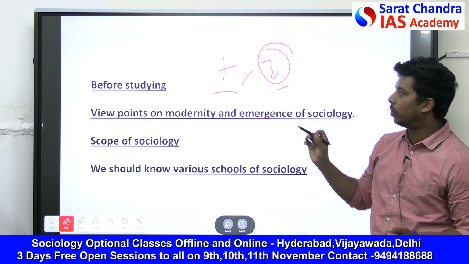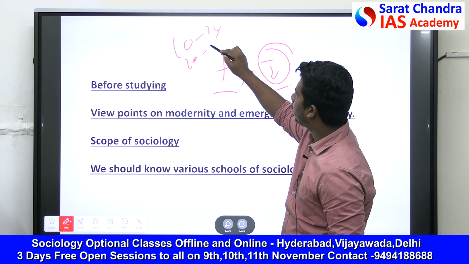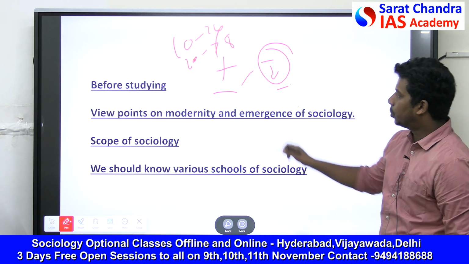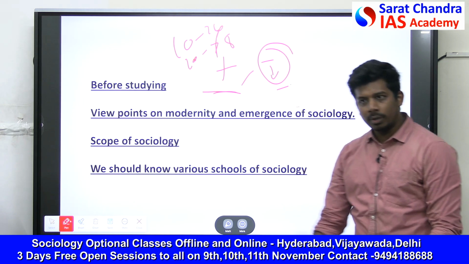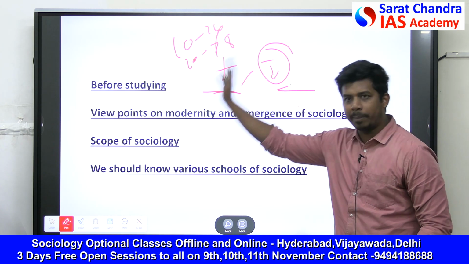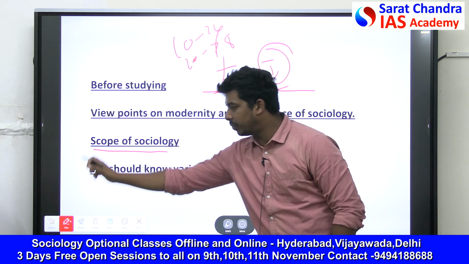I have told you in 10 marks you are supposed to use 4 thinkers. In 20 marks you are supposed to use 8 thinkers. So to have those thinkers ready, you should learn thinkers who support modernity, who criticize modernity, etc. So you should know all the perspectives. To understand all those perspectives, and next chapter also, scope of sociology.